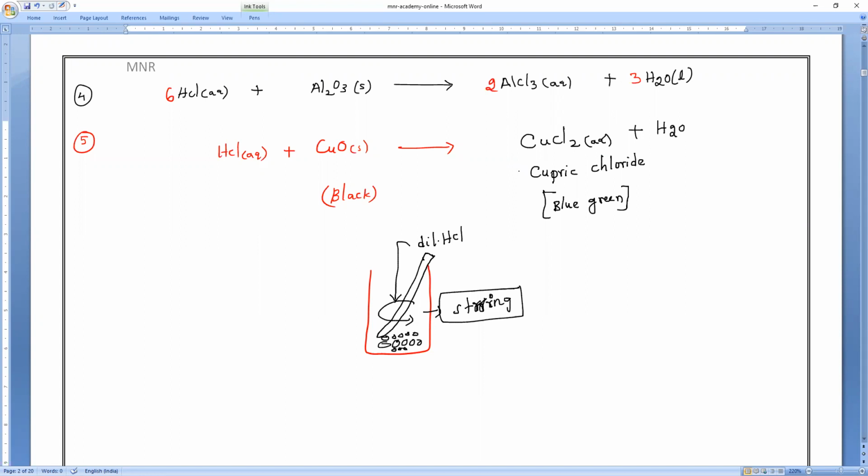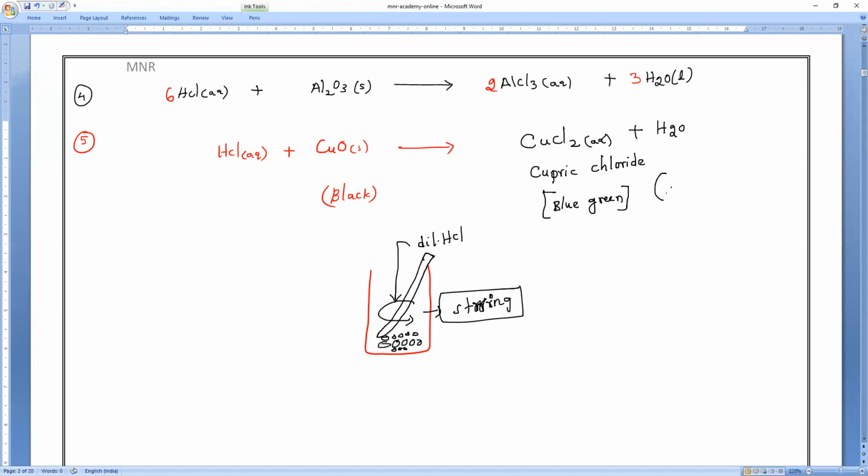Is it okay, guys? All of you? Page number 21, you can check it, underline it. Write the equation in the book also, Activity 2.7. Simply they make an example like metal oxide reacts with acid to form metal salt plus water. They mentioned or not, verify the first line. You will notice that the color of the solution becomes blue green, and the copper oxide dissolves. The blue green color of the solution is due to the formation of cupric chloride.